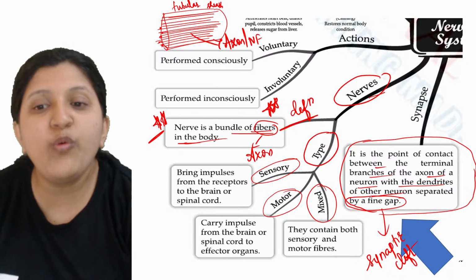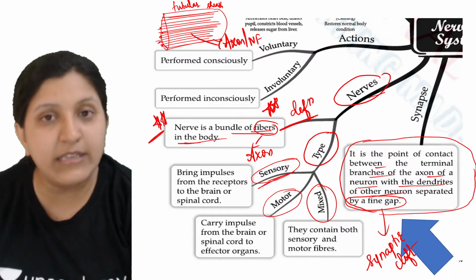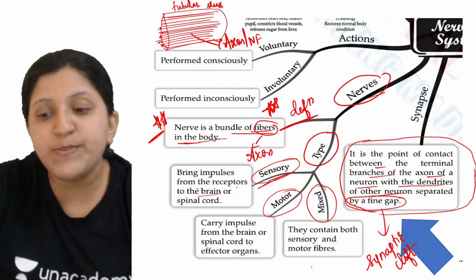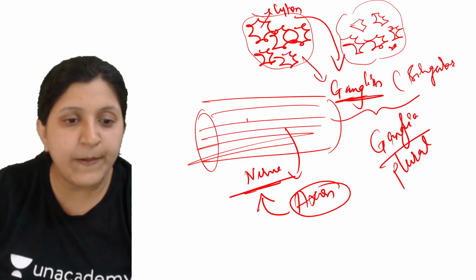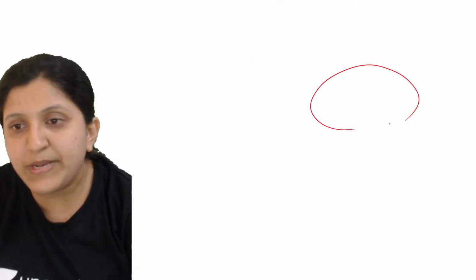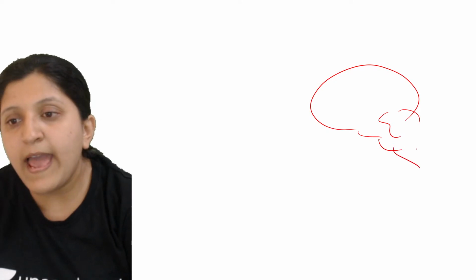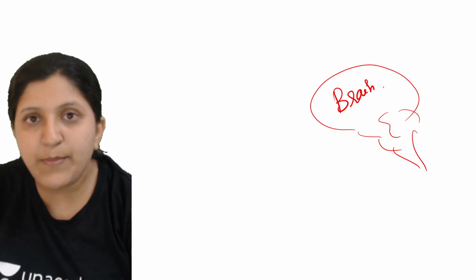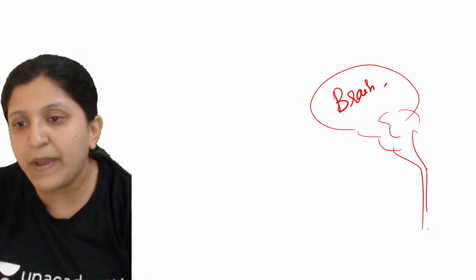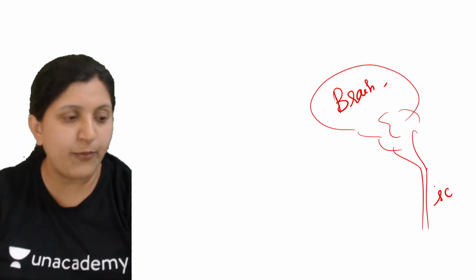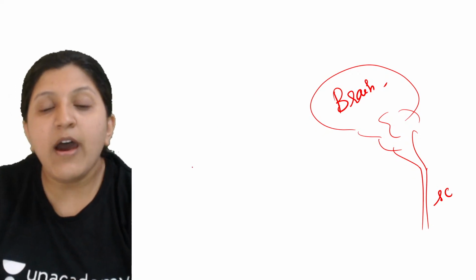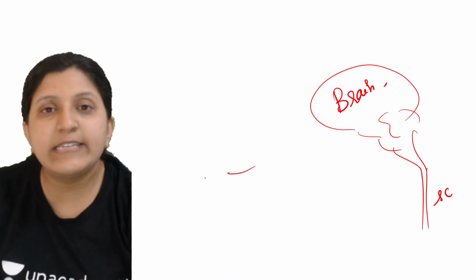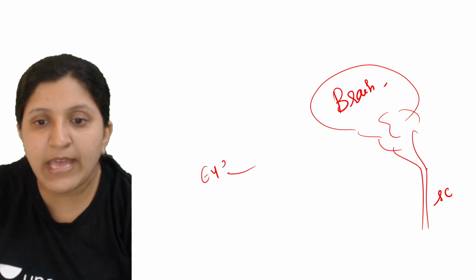Now when we mention a sensory nerve, it brings the impulse from the receptor to the brain or spinal cord. So let's say here the brain is present, and this is a spinal cord. Whenever a nerve is reaching, let's say it can be because of the eye. So maybe we can say the eye is there.